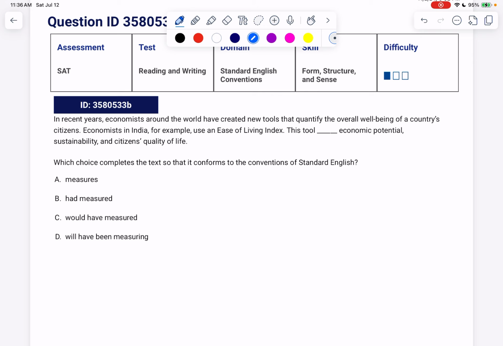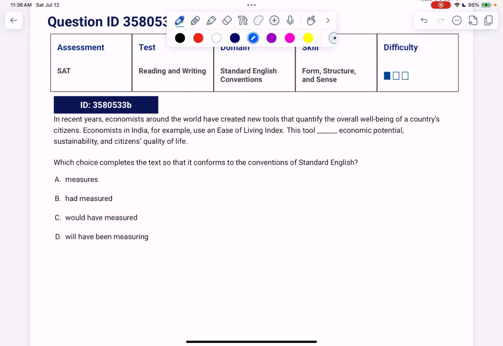So this first question reads, in recent years, economists around the world have created new tools that quantify the overall well-being of a country's citizens. Economists in India, for example, use an ease of living index. This tool blank economic potential, sustainability, and citizens' quality of life.